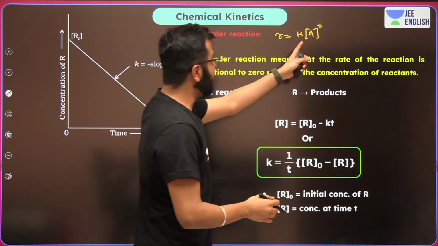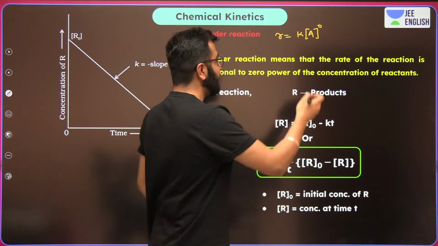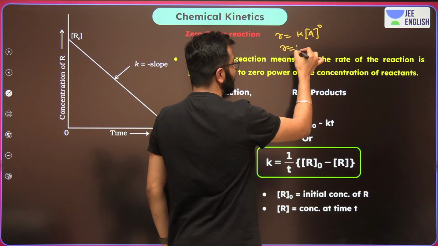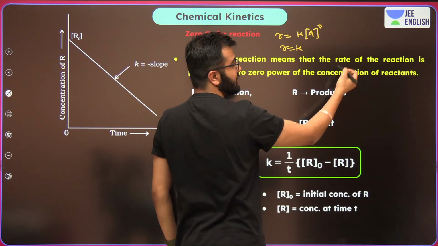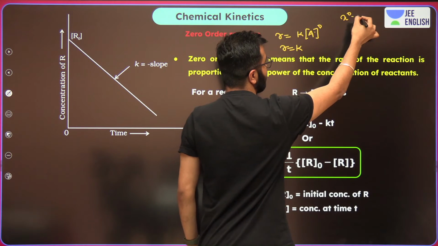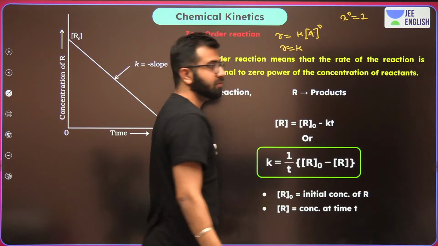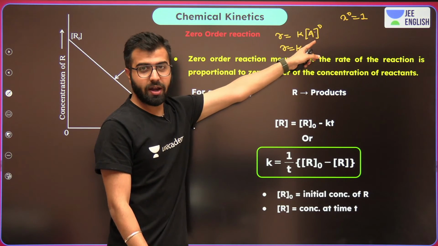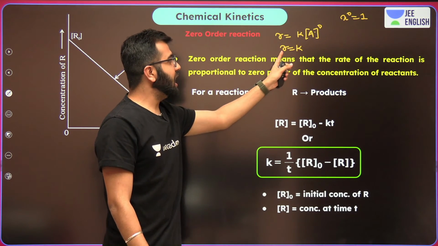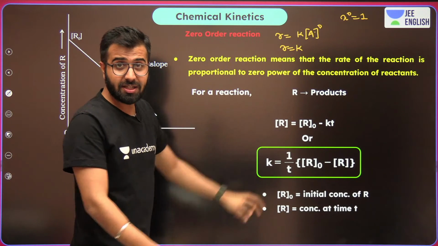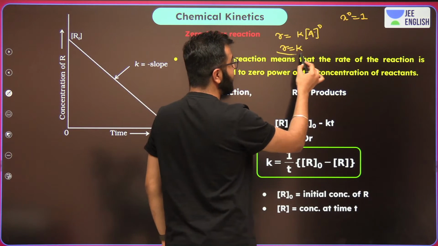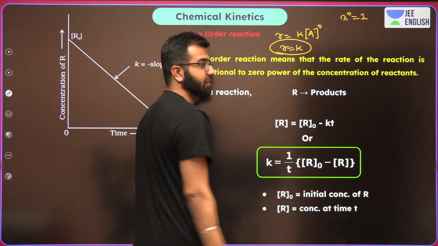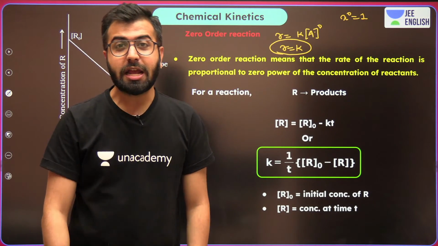When A is raised to power 0, can I write R is equal to K? Because x raised to power 0 is always 1. So it's R is equal to K into 1. I'm writing R is equal to K, which means the rate of the reaction is constant. The rate of a zero order reaction is constant.